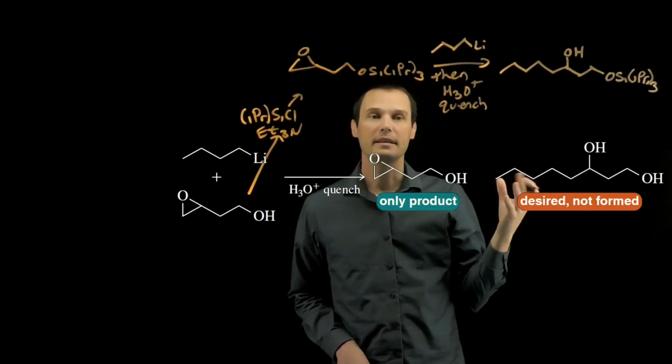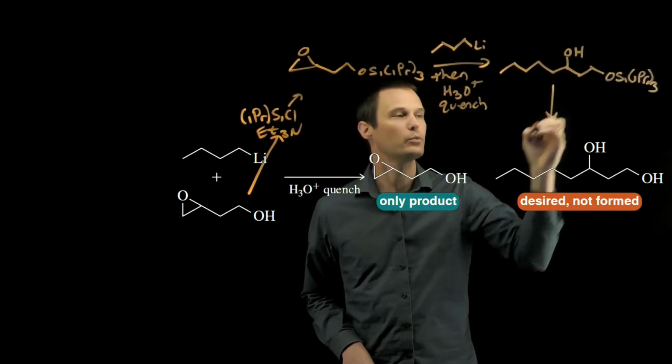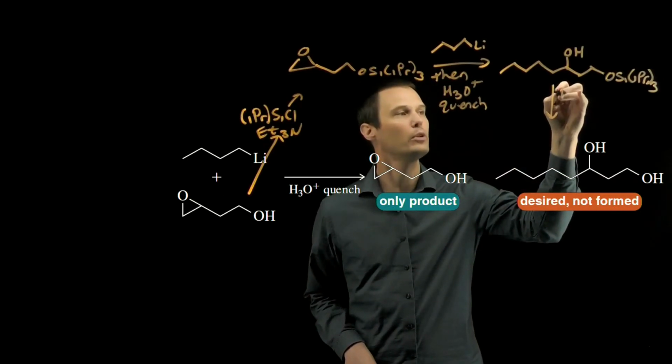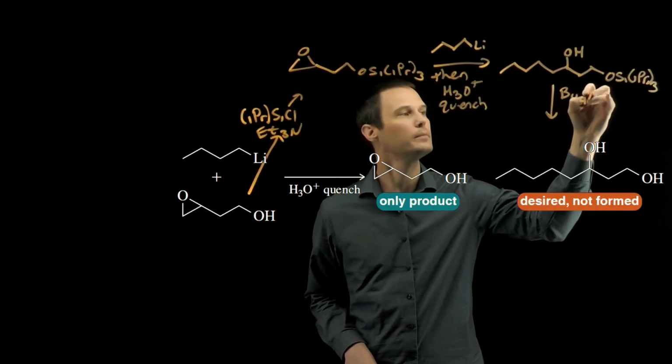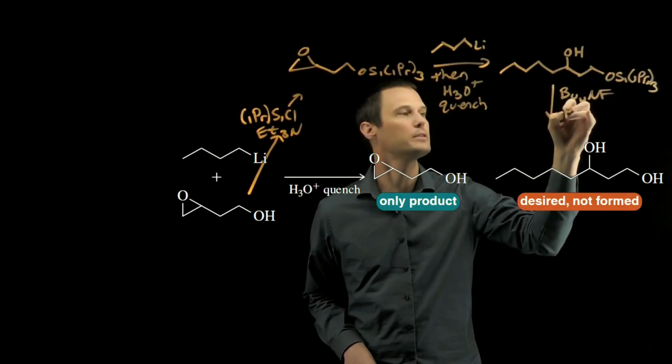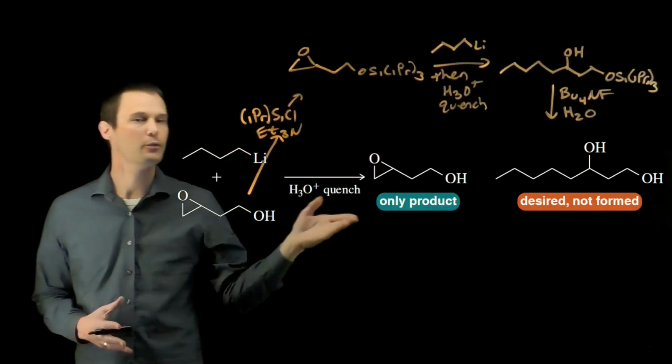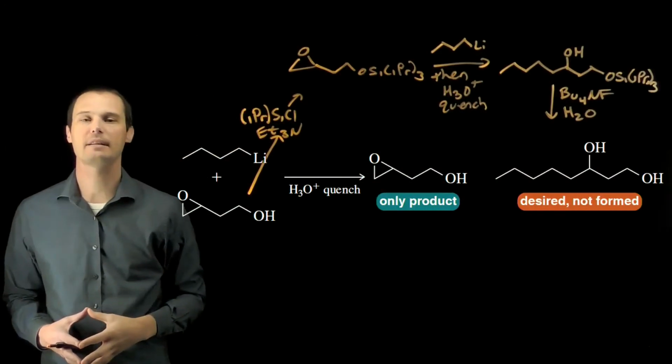And now we can deprotect the alcohol, returning it back to its original alcohol form and forming our desired product. And we do that with tetrabutylammonium fluoride in water as a solvent. So this three-step protecting group strategy could form the desired product as long as we protect the alcohol first.